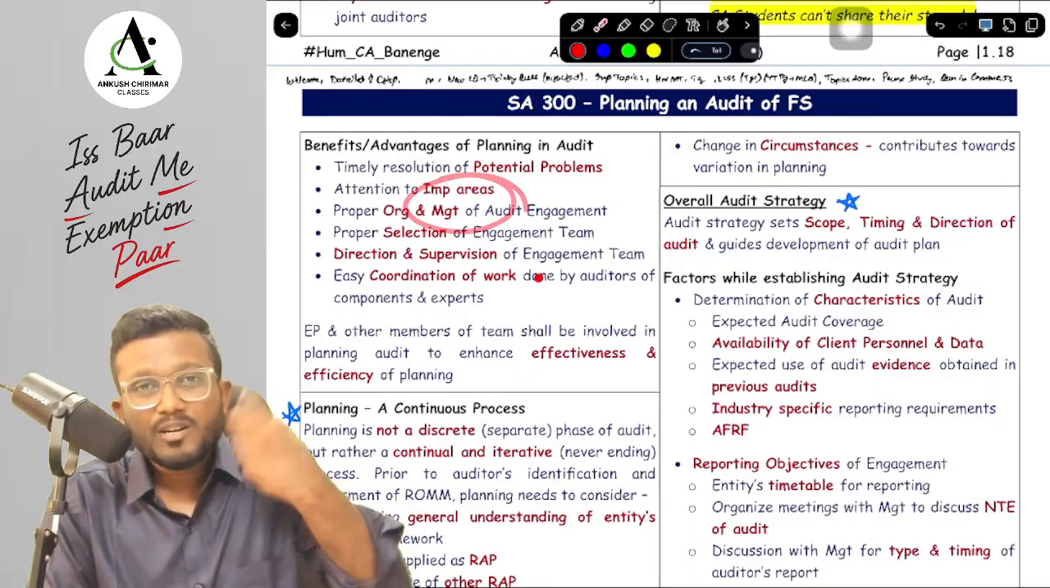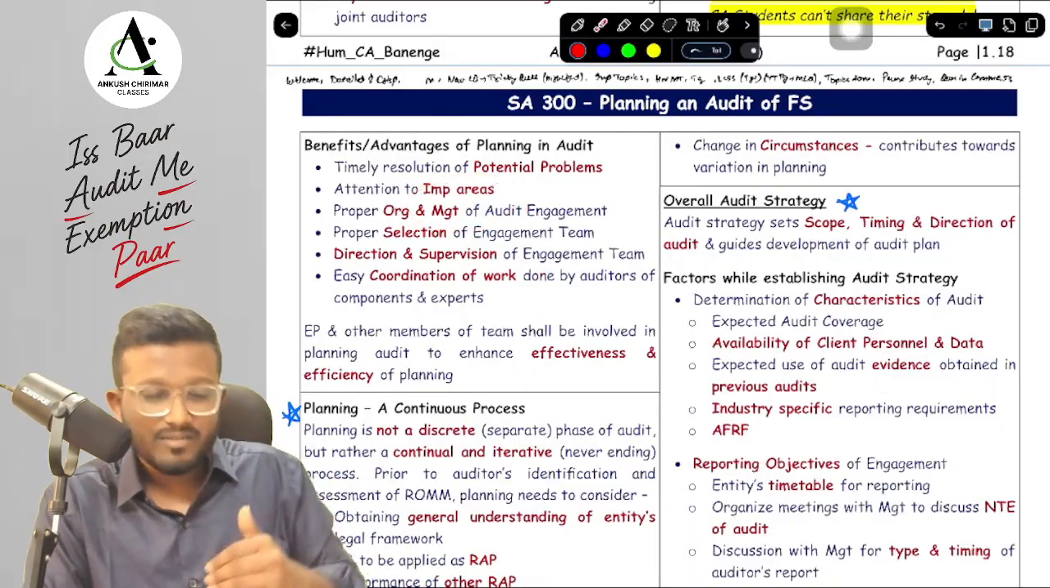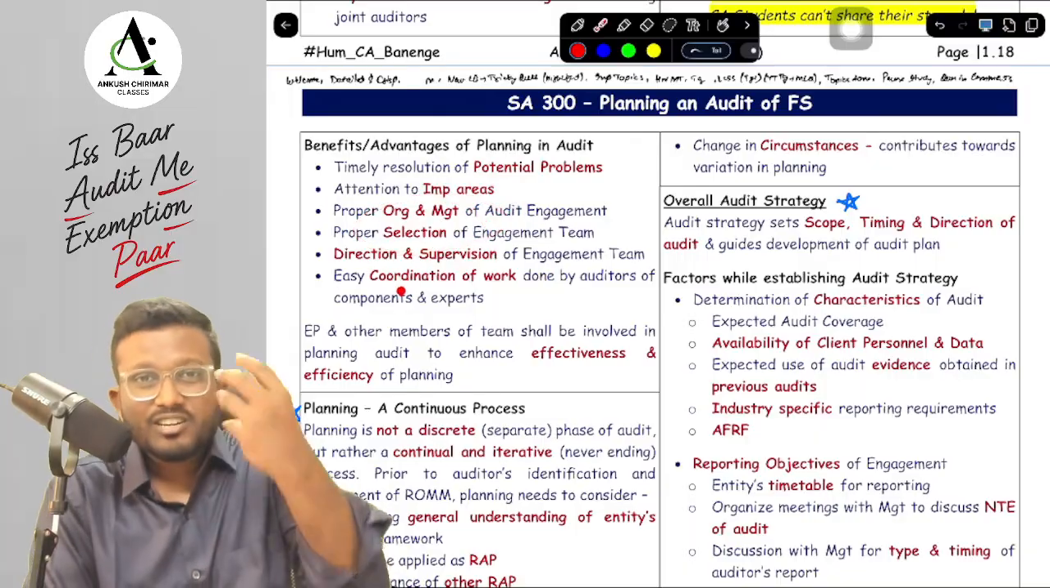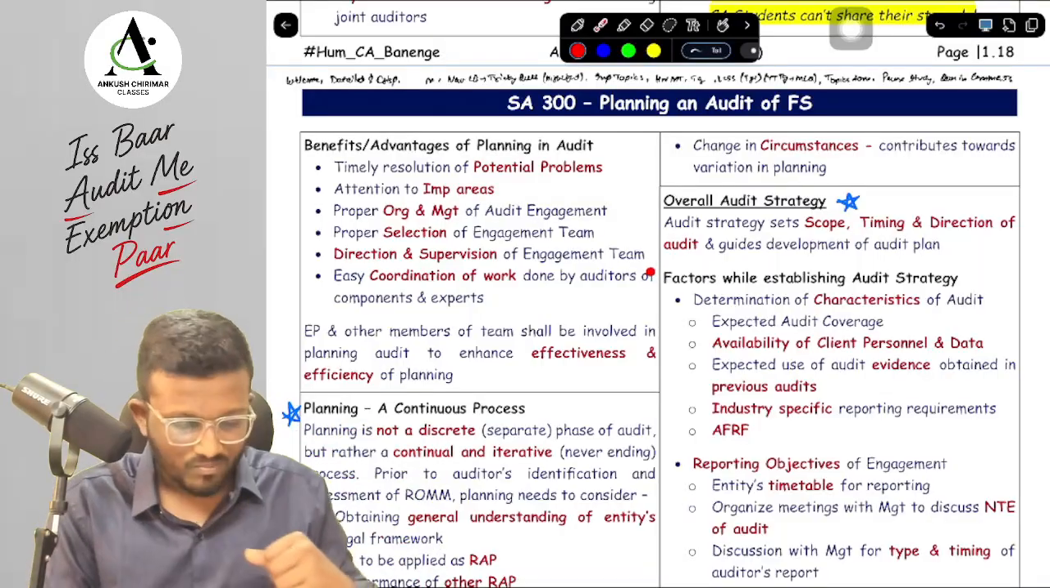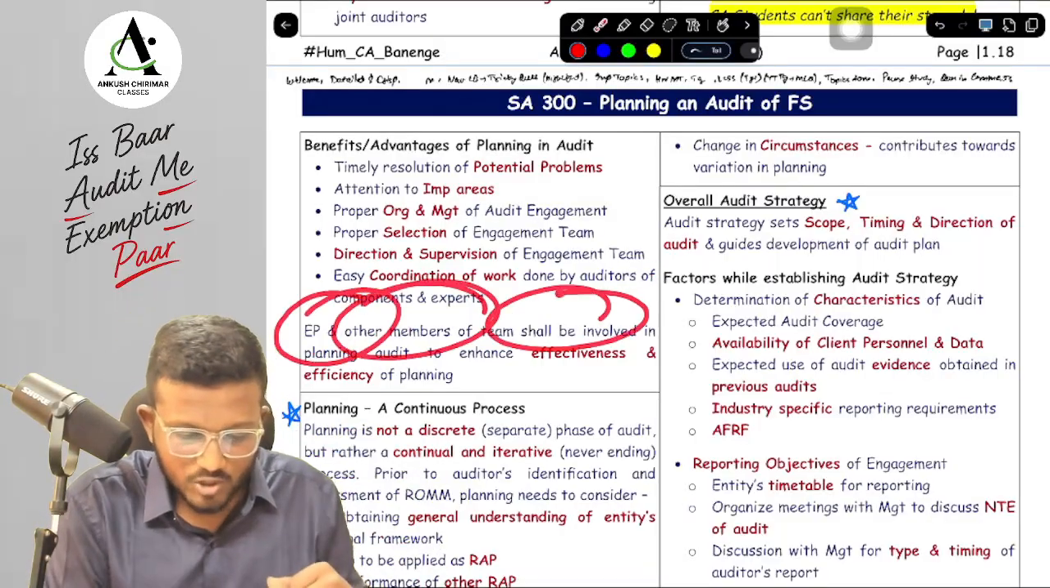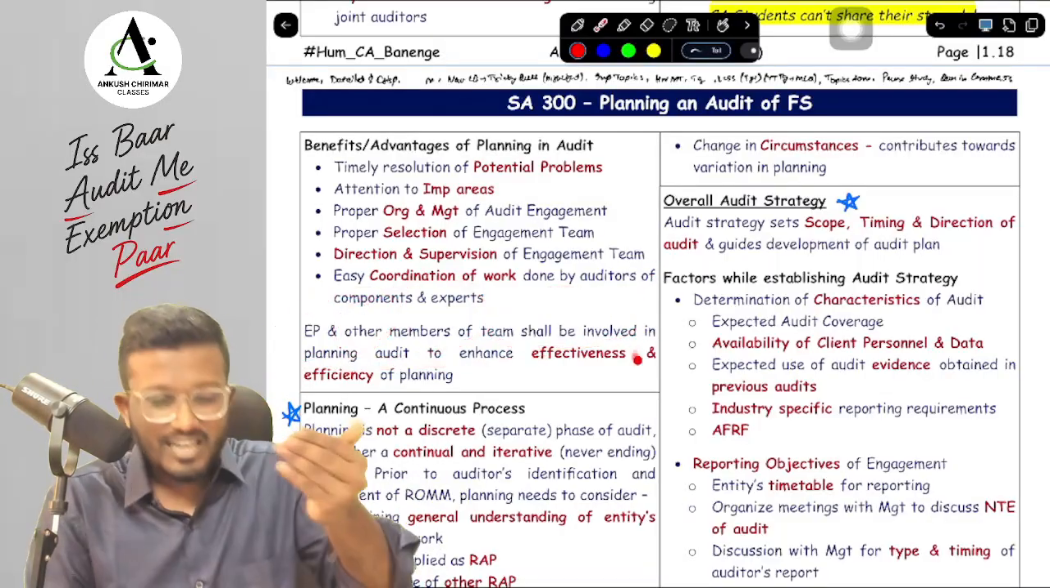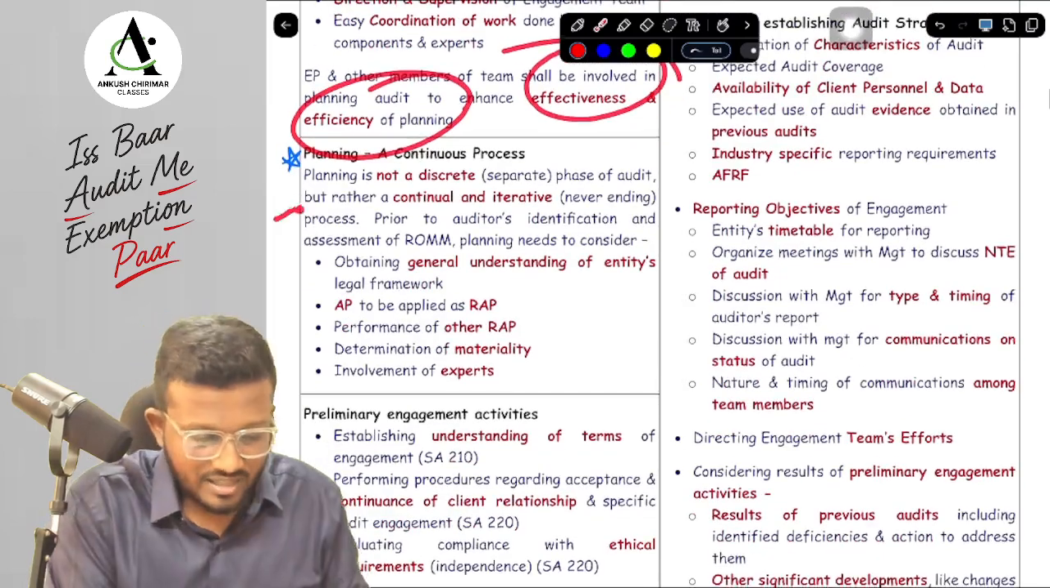Next, it helps in management of the audit. Management is of people, so it helps in selection of the engagement team, direction and supervision of the engagement team, and then easy coordination of the work done by them. Now the EP and the other key members of the team shall be involved in planning, so that we can increase the effectiveness and efficiency of planning.